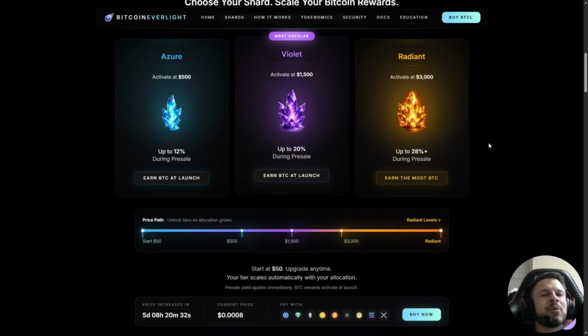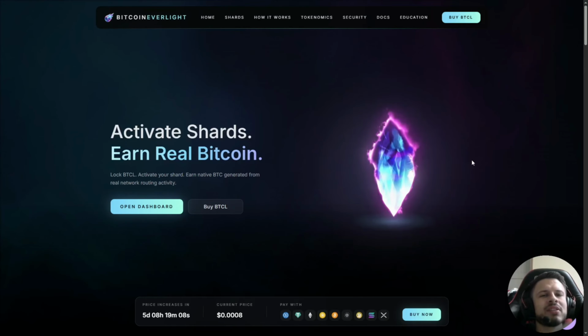Instead of fixed APY, rewards come from real network activity. Specifically, shards receive a share of Bitcoin-denominated transaction routing fees generated by the validation node network. That means the more the network is used, the greater the reward pool becomes. This transforms the system from a presale incentive model into a live network economy. Once the network launches, shard status becomes dynamic.